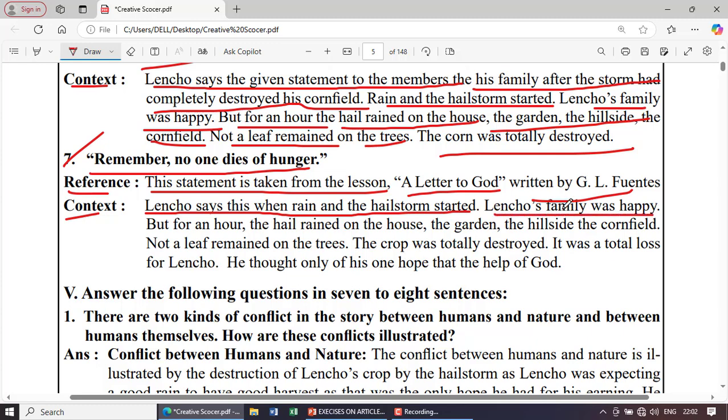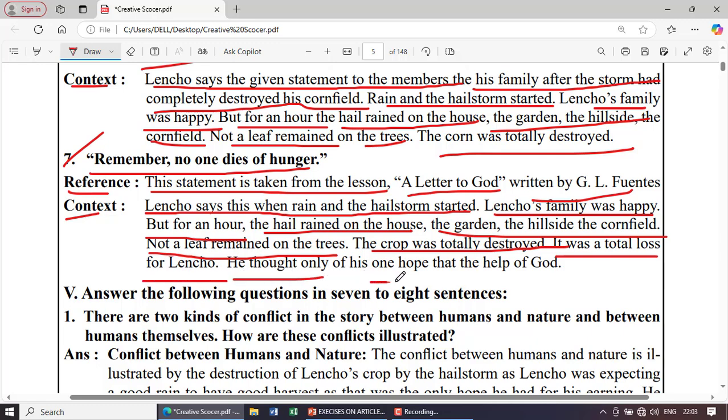Lencho's family was happy, but for an hour the hail rained on the house, the garden, the hillsides, the cornfield. Not a leaf remained on the trees. The crop was totally destroyed. It was a total loss for Lencho. He thought only of his one hope, the help of God.